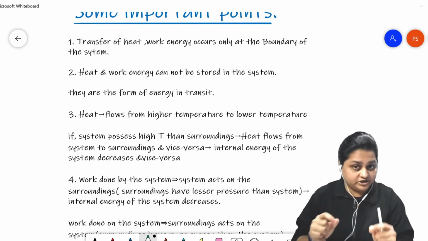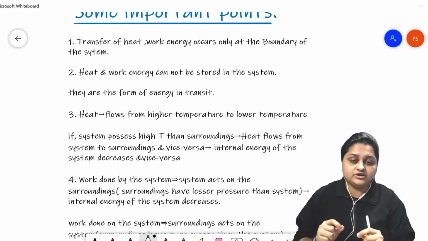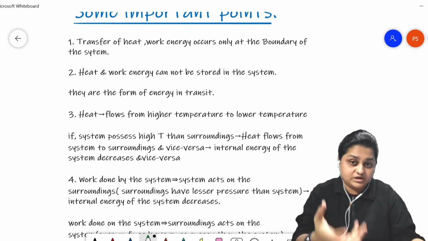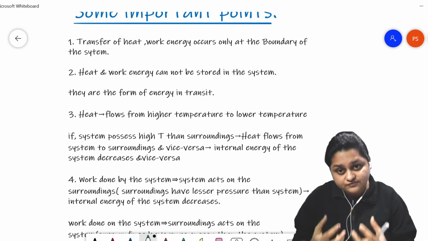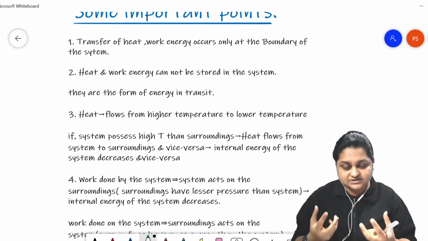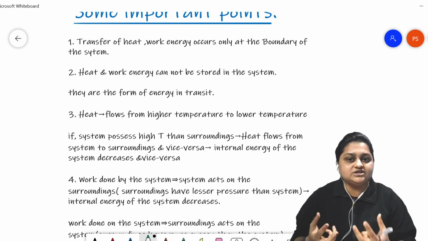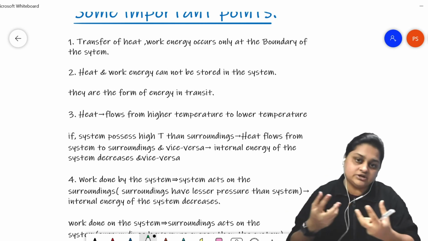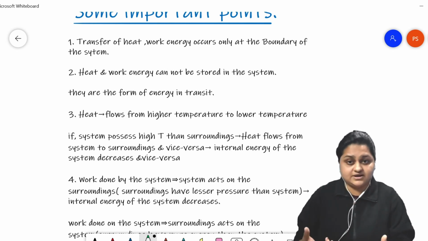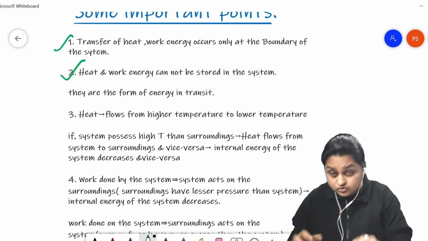And heat energy and work energy are transit energy, meaning that heat energy and work energy cannot be stored like internal energy and other forms of energy within the system or in the surroundings. It is energy in transit. When a system and surroundings require some transition of energy, then this transition happens in the form of heat energy and work energy. It cannot be stored inside the system or in the surroundings in the form of heat energy and work energy. These are the two very important points.